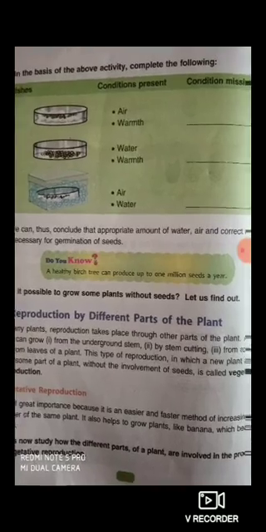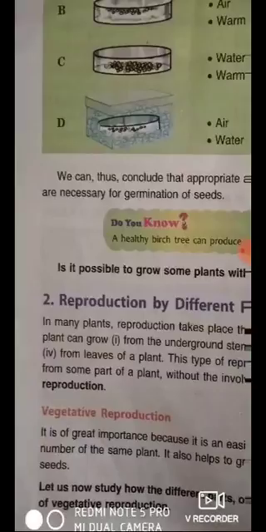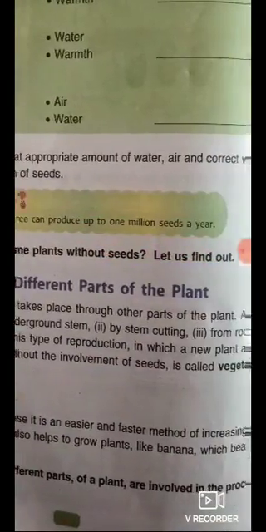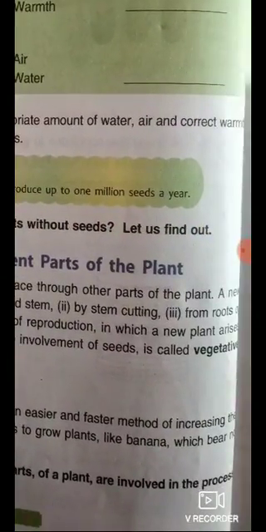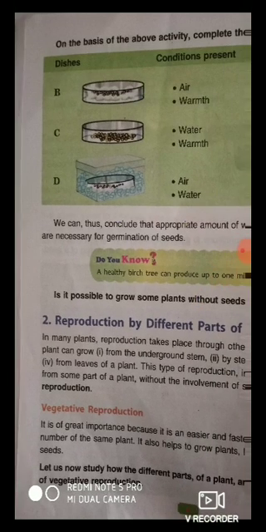Vegetative reproduction. That means reproduction without the involvement of seed is called vegetative reproduction, through other parts of the plant like leaf, stem, root.